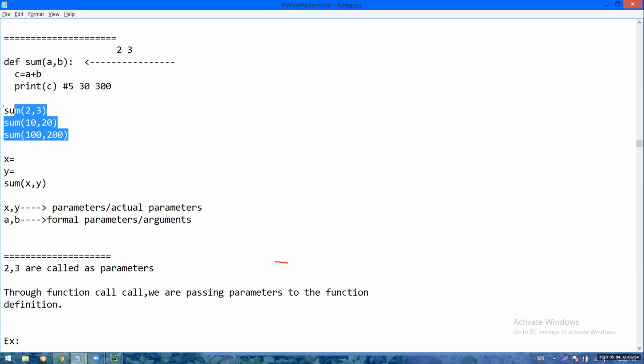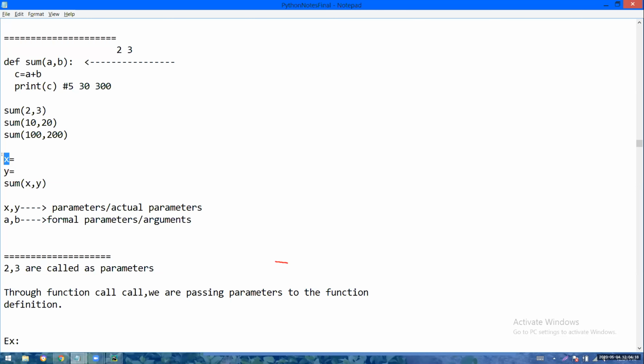See, have you observed the benefit? Earlier, you haven't taken anything here, so it is always going to add 10 and 20, whatever values you fix inside the definition. But now you are taking two entities here, so whatever you pass here, those are going to get added. Even you can accept user input also. Enter the first number, enter the second number.